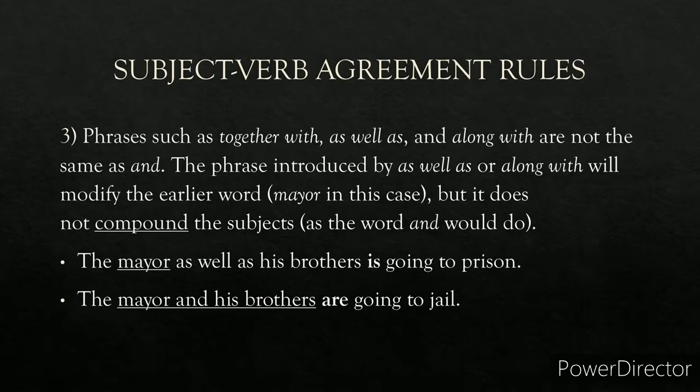And in this second statement, and is used. The mayor and his brothers. This is taken as one phrase, and here are is used. Why? Because the mayor and his brothers is plural. So that's why the plural is used. And here, before as well as, you look out for the word before as well as. So mayor. Mayor is singular, so that's why is will come.